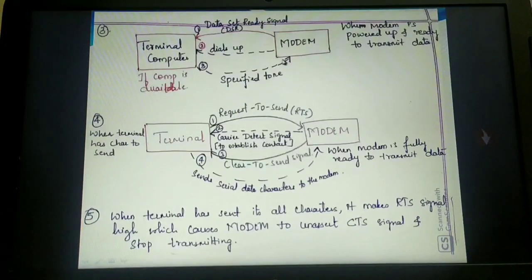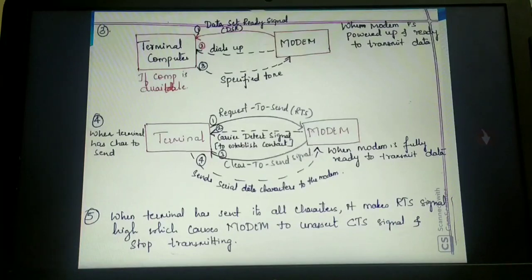Now always remember one point: when the modem is at your home, a modem is always given a unique number. As you switch on the power supply, the modem actually dials up that unique code. It will dial that unique code to check which computer it is connected to, whether it is the correct computer, whether I have the connection or not. As I previously gave an example, A, B, C, three computers are there. Think that A is connected, and B and C are not connected with this modem. In that case, how does the modem understand?